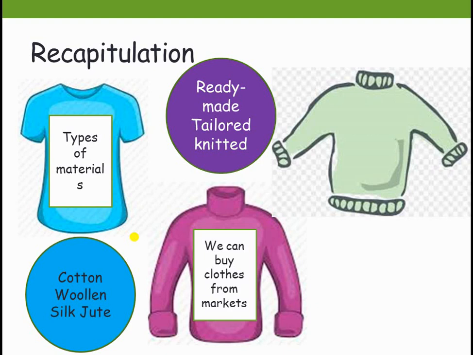Okay, we can give it to the tailor for stitching. Whatever design or model we want, we can ask the tailor to stitch and give. That is called tailored clothes and knitted clothes. Sometimes clothes like sweaters and scarves will be knitted even at home. Even your mother, sister, friend, or brother can knit clothes. Such clothes are called knitted clothes.